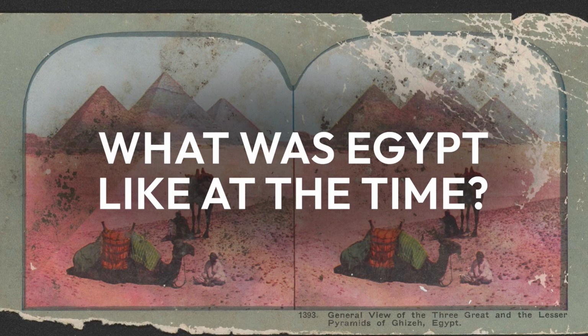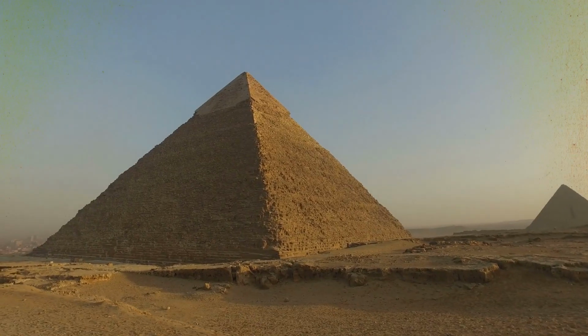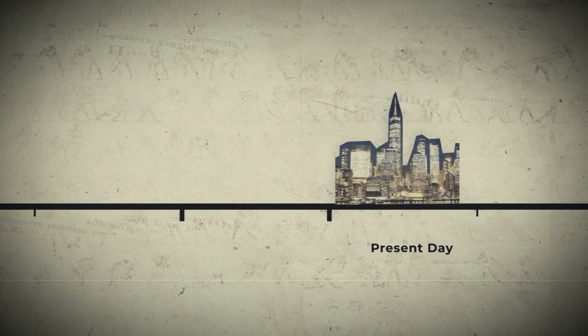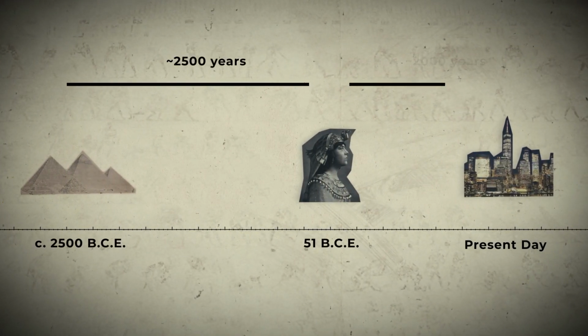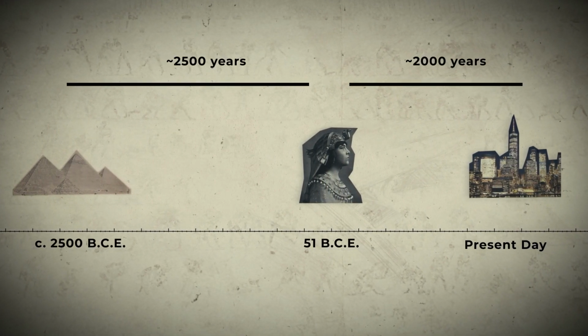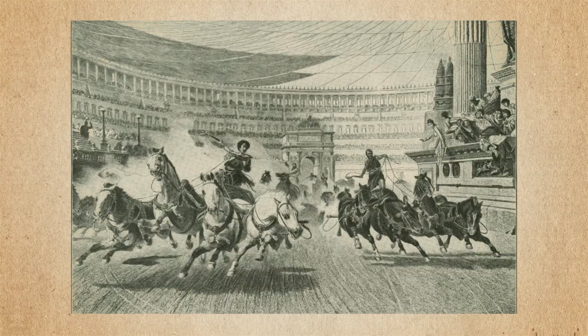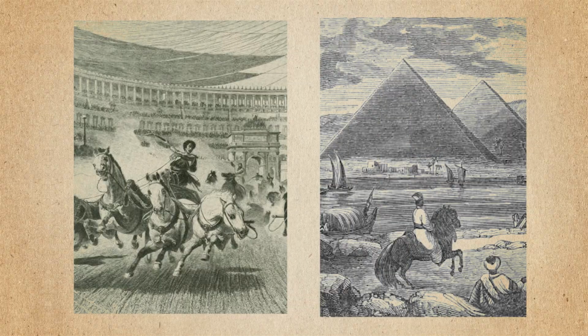What was Egypt like at the time? Get this, Cleopatra's reign is closer to today than to the time when the Great Pyramid of Giza was built. She's more modern than you might think. During her tenure, the Roman Republic was in full swing, and Egypt was its ally.